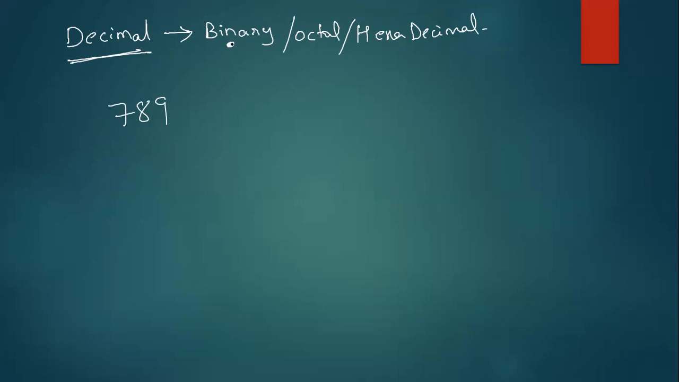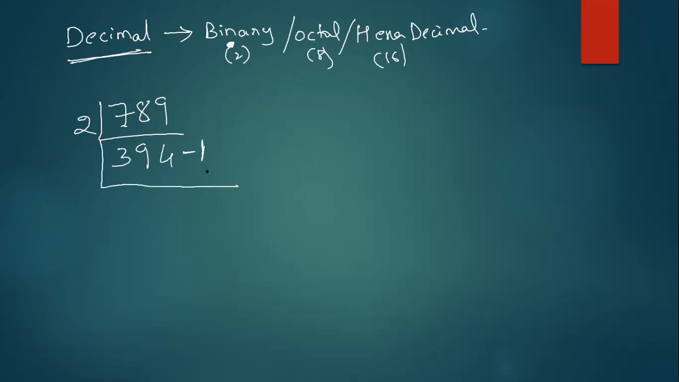If you want to convert this number into binary, you just need to do successive division by 2. Binary means 2, octal means 8, hexadecimal means 16. Now see, divide by 2, what will happen? 2 threes are 6, I will write 1. 2 nines are 18, and 2 fours are 8. Here the remainder will be 1. Like that you have to do until you get single digits.